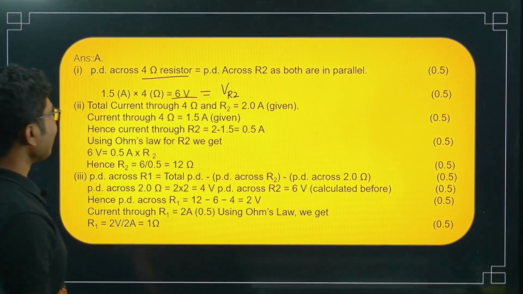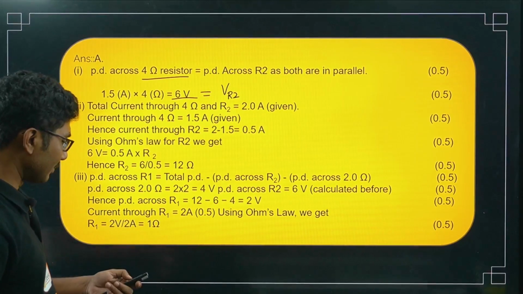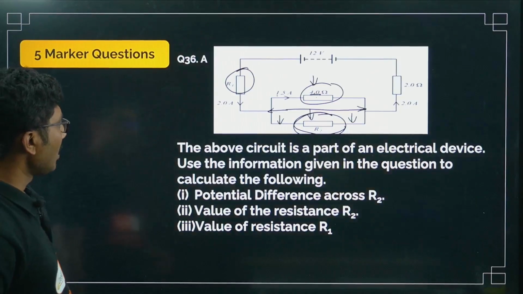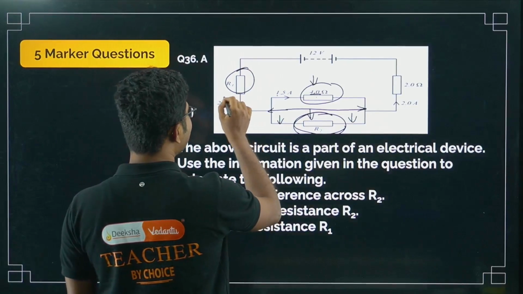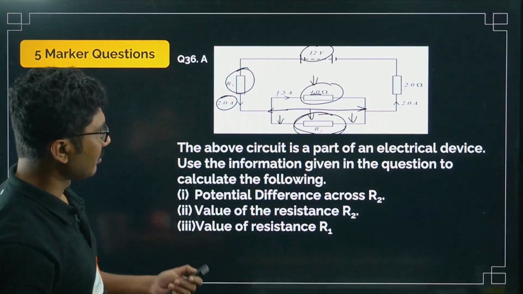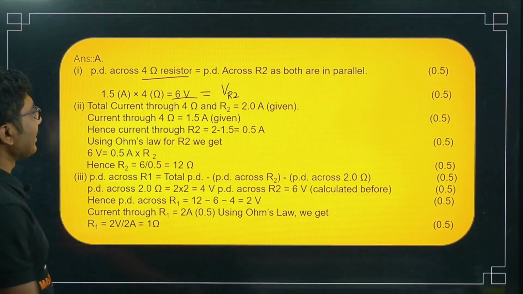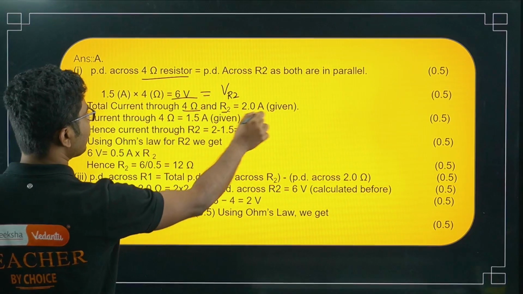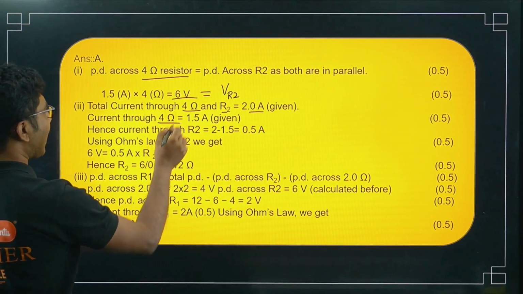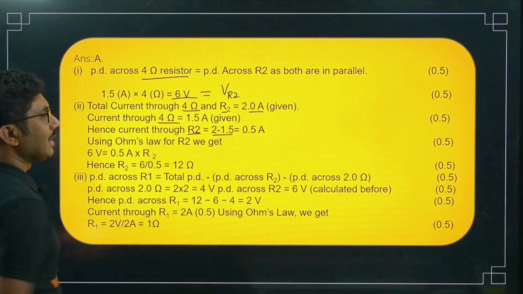Now total current through 4 ohm and R2 is 2 ampere. It is given. So total current in the circuit is 2 ampere, and total voltage is 12 volt. Current through 4 ohm is 1.5, so current through R2 will definitely be the difference.